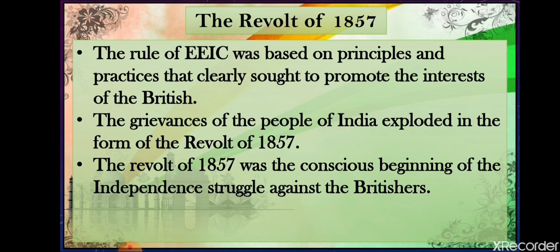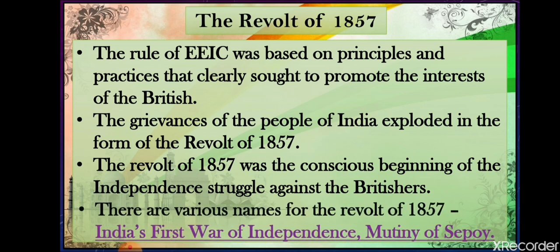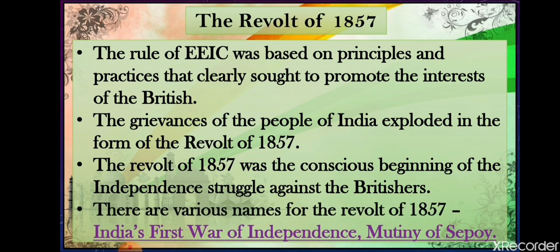Basically, this revolt of 1857 was the first ever attempt that we Indians made against the Britishers' regressive policies. This revolt is also known by various names. First, we know it as the revolt of 1857.